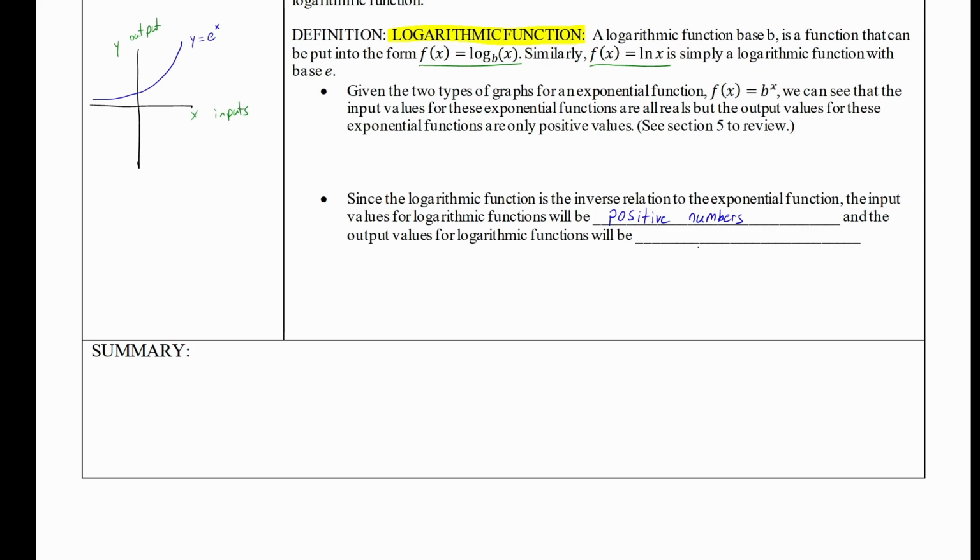And the output values will be all real numbers. So if I look at an example of what the graph of a logarithm base e, y equals ln of x, looks like, I get a graph that is sort of a mirror image of the exponential function. Notice that for our outputs, we have all real numbers, and for our inputs, we have only the positives.